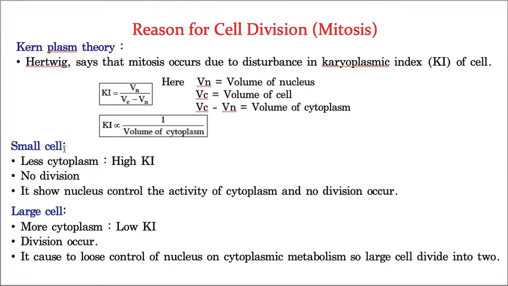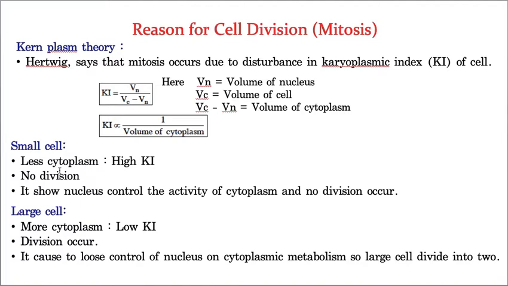Now imagine one cell which is very small, consisting of less cytoplasm and more nucleoplasm. Such less cytoplasm can be easily managed by the nucleoplasm. That is the reason why small cells do not participate in cell division. Just a small recap I am giving you.